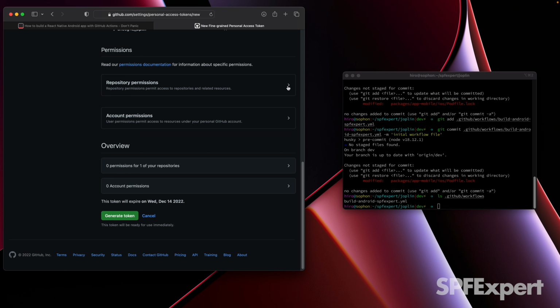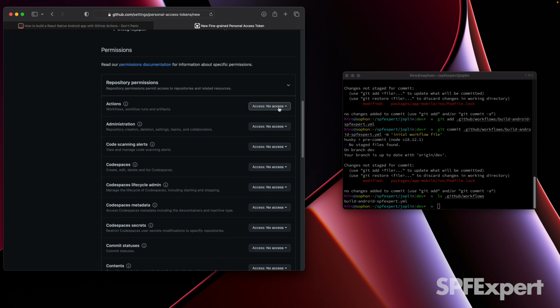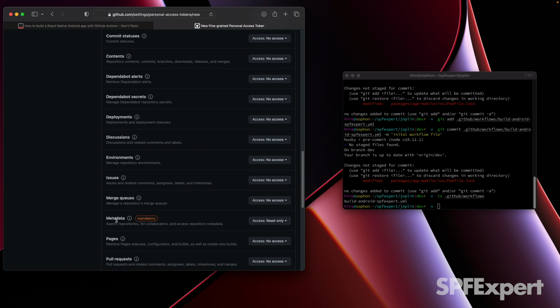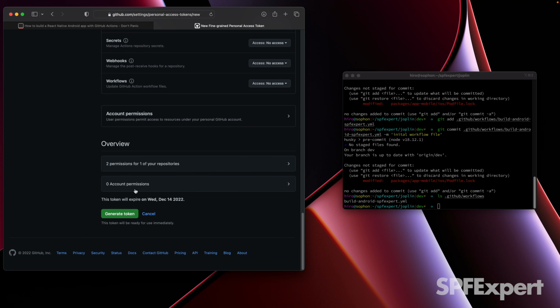So I'm going to go ahead and go under repository permissions, under actions, and the only thing we need to download the artifact is read-only. That's actually going to automatically select a metadata property as well for read-only. And then I'm just going to go here and say generate token.